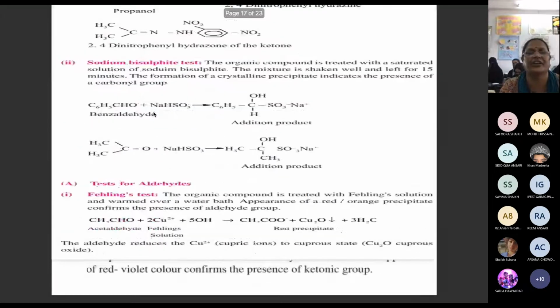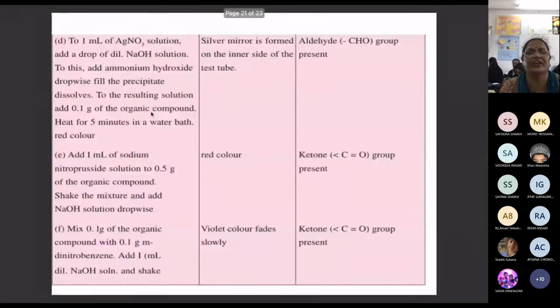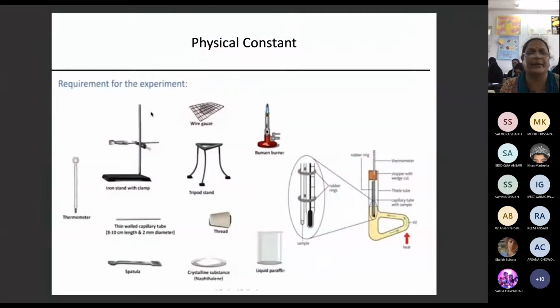Now we will concentrate on the physical constant. I have taken the diagram. 11, 12 you people are done? Very good. So you might have used this Phillips tube. Majority of you are from Maharashtra College, so in that lab you might have done it. With this Phillips tube you might have found the melting point, boiling point. The arrangement and apparatus required are mentioned here.